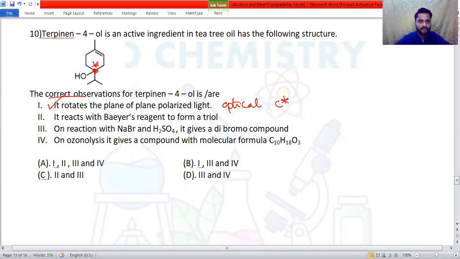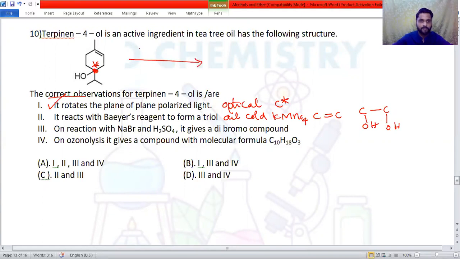It reacts with the Baeyer reagent to form a triol. What is Baeyer reagent? Baeyer reagent is dilute and cold potassium permanganate. It can react with the carbon-carbon double bond, and the carbon-carbon double bond can become an OH group. A diol it can become. So let me write the reaction here.